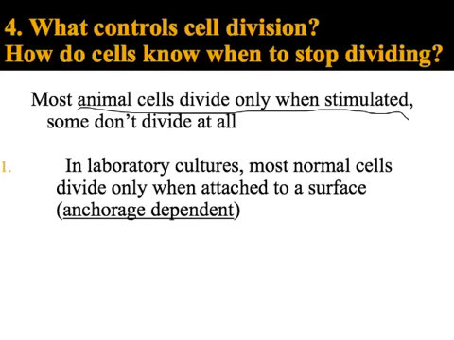For example, if I take cells in a lab culture, that means a group of cells that I'm growing in a lab, I notice that they only divide if they're attached to a surface. What this means is that we say that cells are anchorage dependent. They are dependent on being anchored to something if they're going to divide. For example, if you have a cell floating around in the bloodstream, because it's not anchored to a surface, it's probably not going to divide. At least most cells would not divide in that situation.